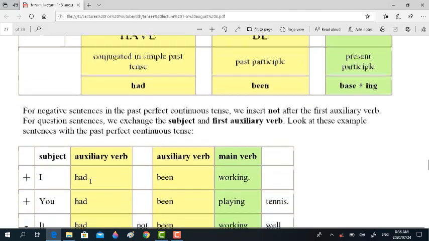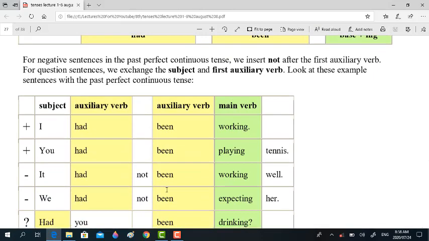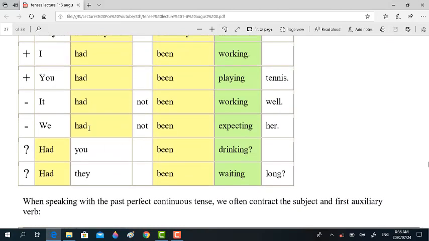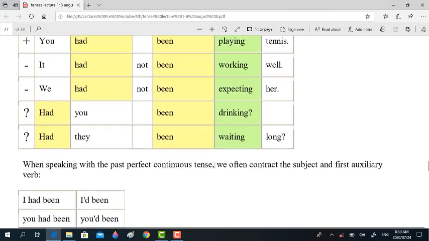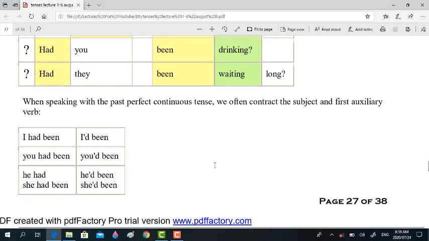Look at the positive sentences. I had been working, you had been playing tennis, it had not been working well, we had not been expecting her. Had you been drinking? Here, had has been shifted to before the subject. Had you been drinking? Had they been waiting long? You may also go for since and for accordingly, and the rules are the same as we have discussed earlier.